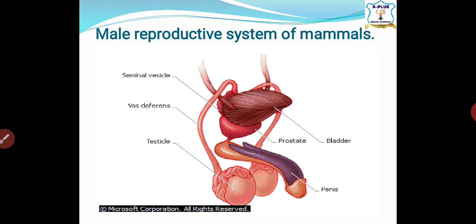To the female vagina. Let's talk about the prostate gland. The prostate gland secretes substances that help to energize and transport the sperm. So this is a kind of catalyst. It helps to secrete a kind of catalyst or energy that helps the movement or transportation of sperm. Now let's talk about the Cowper's gland.